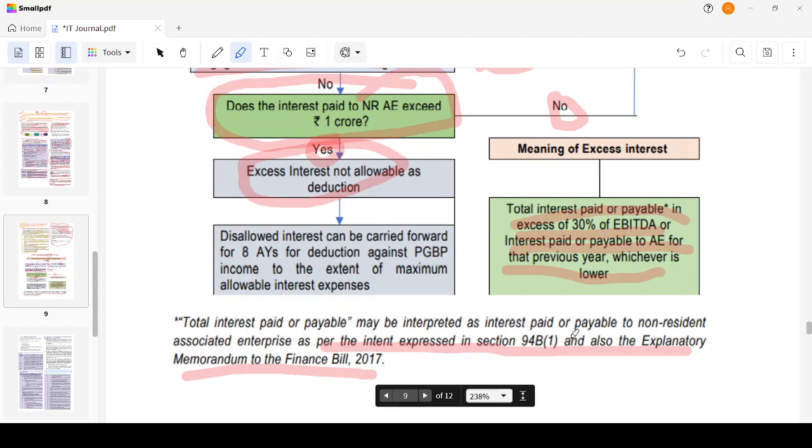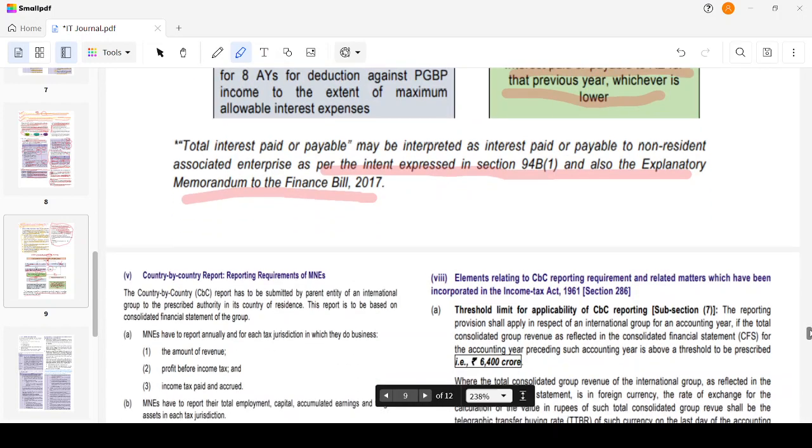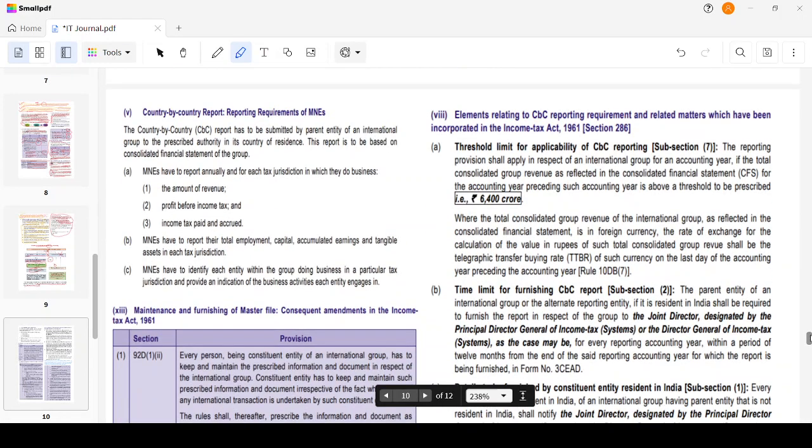Okay. Now, the summary. Now, moving on to all the theory parts, we'll just go over them as soon as possible. Country by country reporting has to be submitted by the parent entity of an international group in its country of residence. This report is to be based on the consolidated financial statement of the group. MNEs have to report annually for each tax jurisdiction in which they do business, the amount of revenue, profit before income tax, and the income tax paid and accrued.